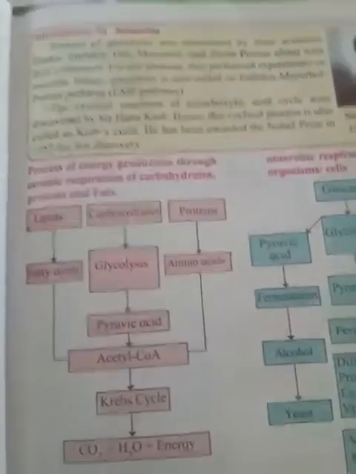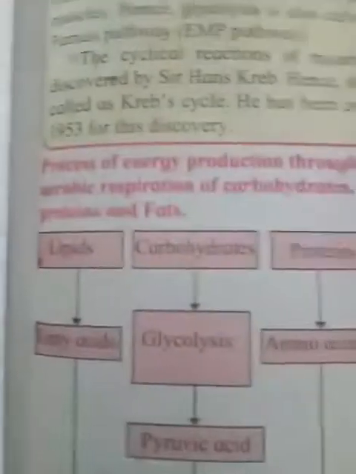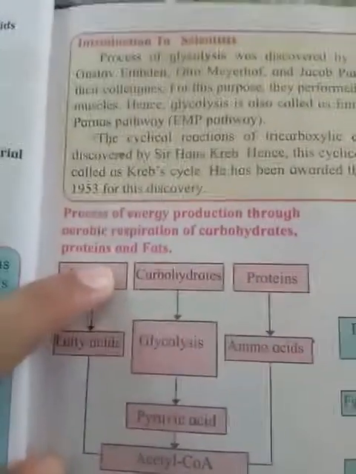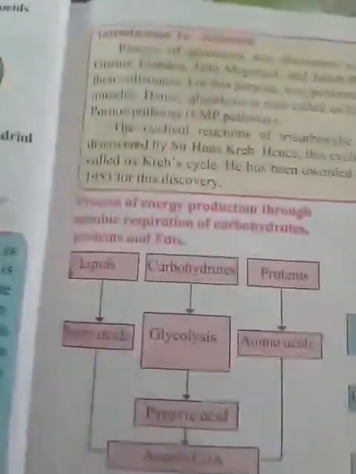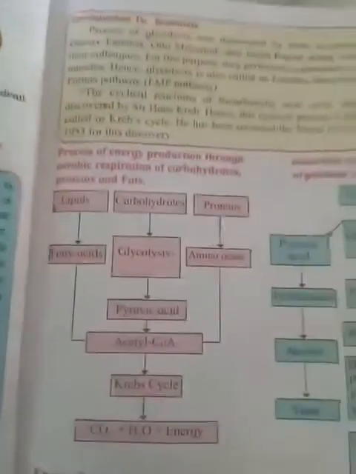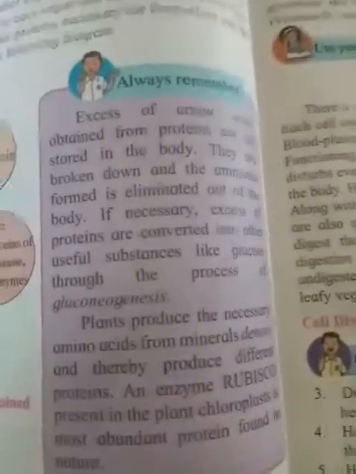This was the conversion to ATP through protein when there was a loss of carbohydrate, or there was no carbohydrate. At that time the protein gets converted into amino acids and then acetyl CoA. So this process is known as gluconeogenesis. Understood?